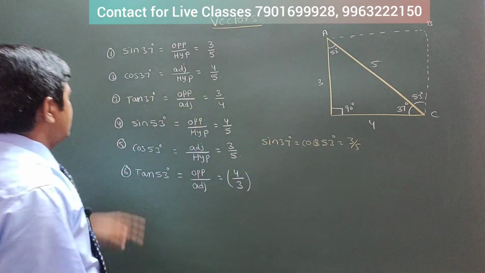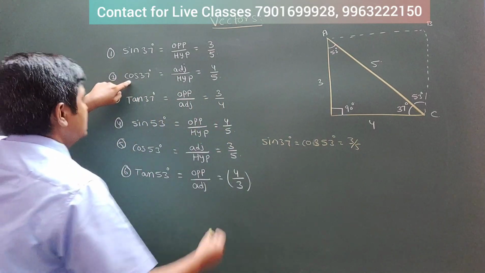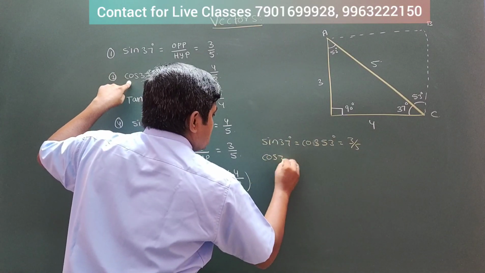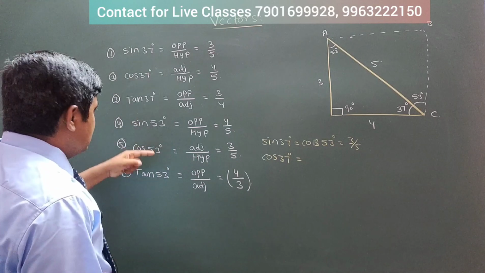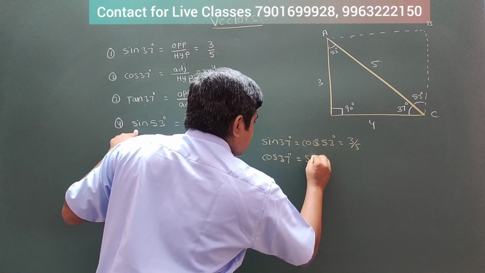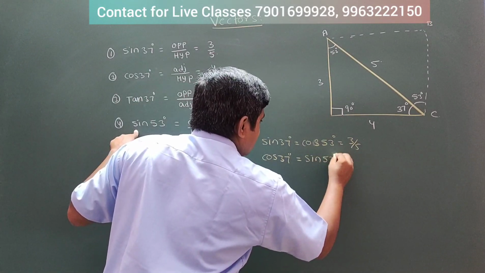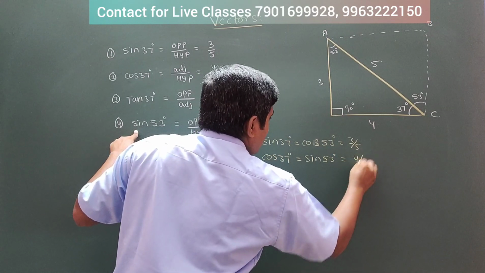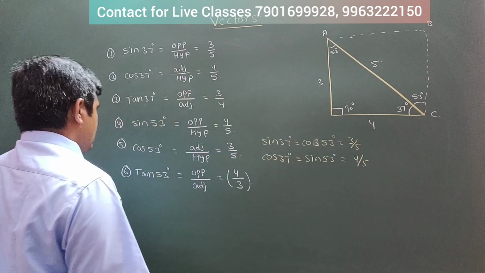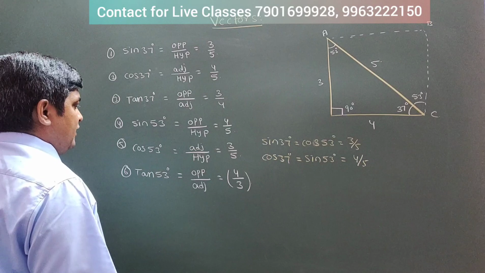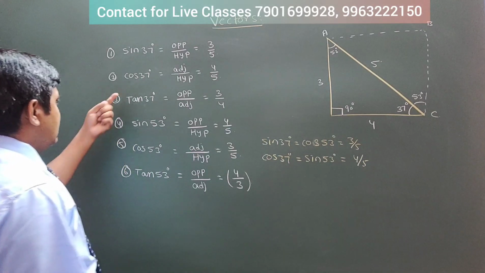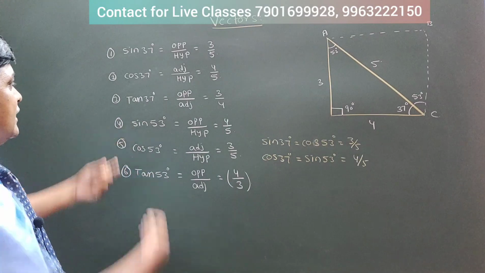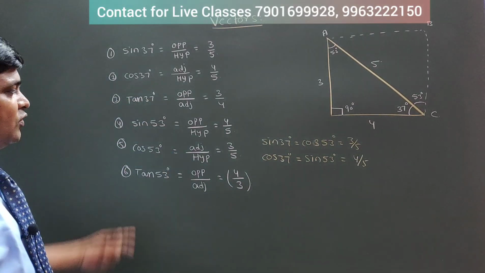Now another match, can you try? Cos 37 equals, what is the other value? Sin 53. Sin 53 equals how much? 4 by 5. Now what is going to be the other value? That value is going to be here. In tan terms only it is there. Tan and cot in reverse, if you write, you will get it.